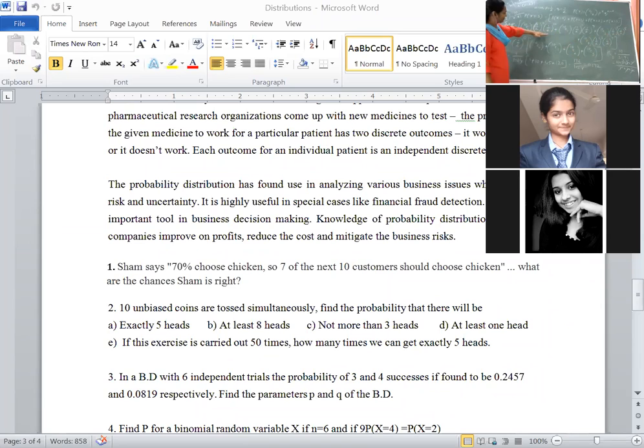After observing the sequence, everywhere the base is the same, half, so you can add the powers. Half to the power of 0 into half to the power of 10. Bases are same, then you can add the powers. 1 plus 9, 10. 2 plus 8, 10. 3 plus 7, 10. That means everywhere the base is half, powers you can add. That's why I have taken half to the power of 10 outside, because in each and every term, half to the power of 10 is common. Now write down the remaining values: 10C0, 10C1, 10C2, 10C3.